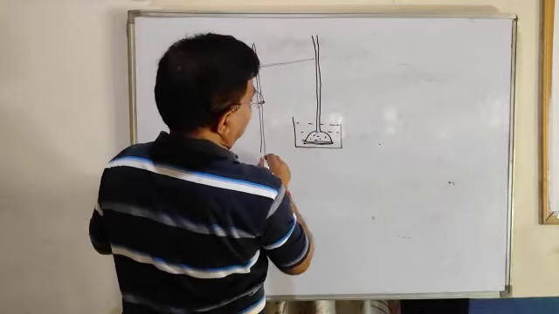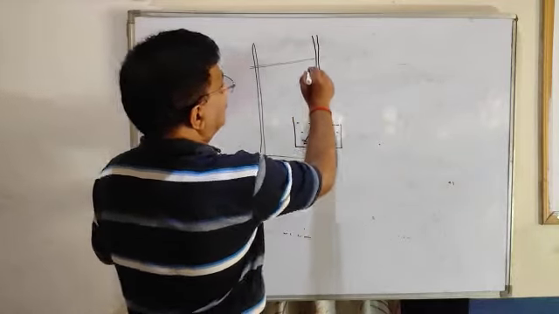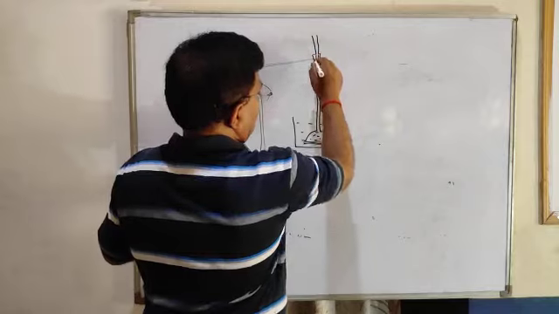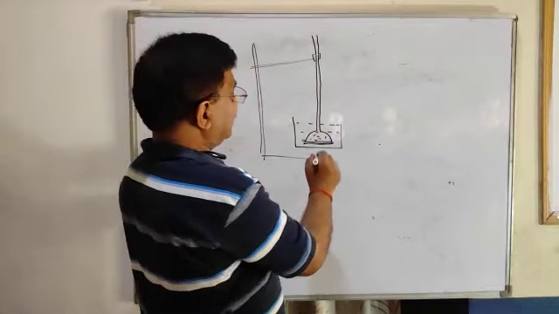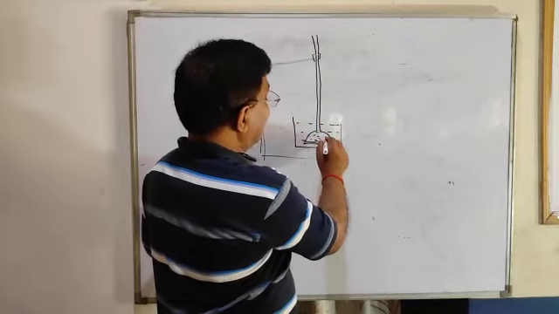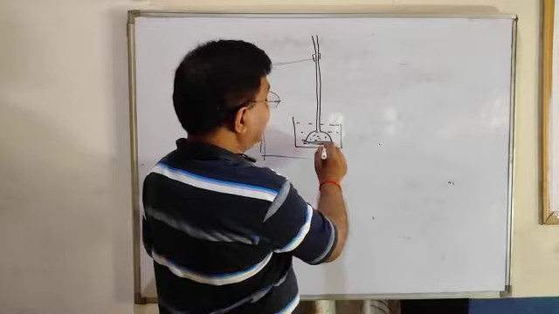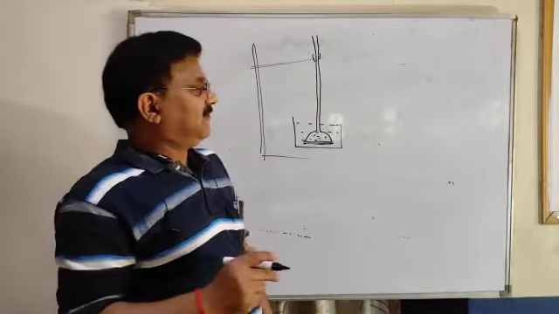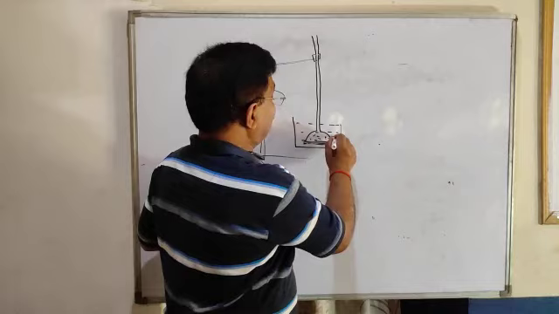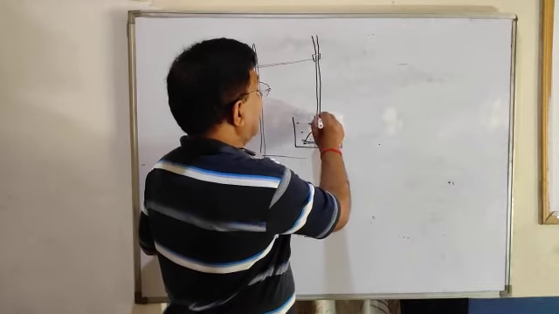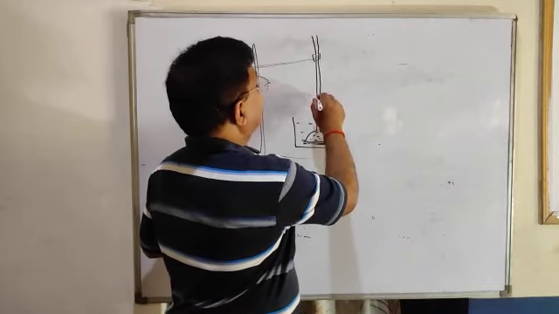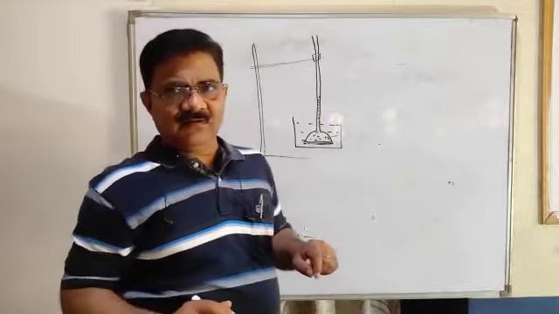It was fixed by a clamp, and what we saw is that the sugar solution is inside and the cellophane paper is a semi-permeable membrane. Water molecules from outside will enter and the water level will rise in this tube.